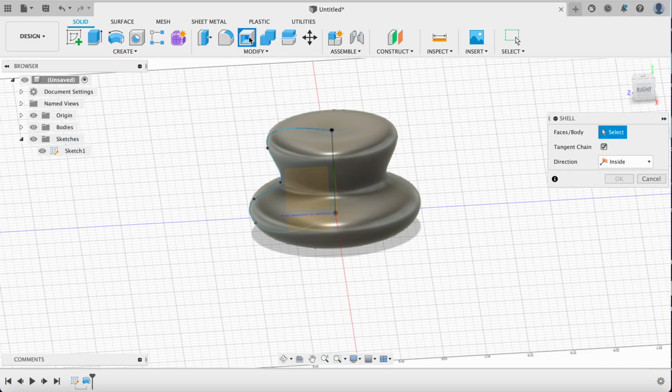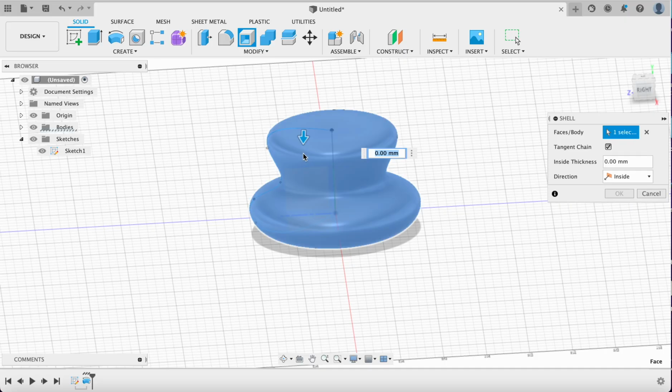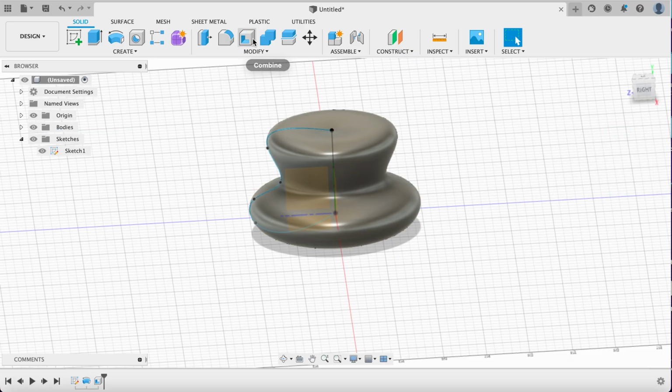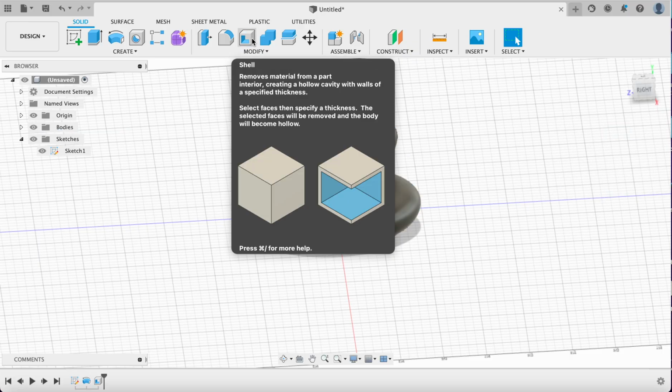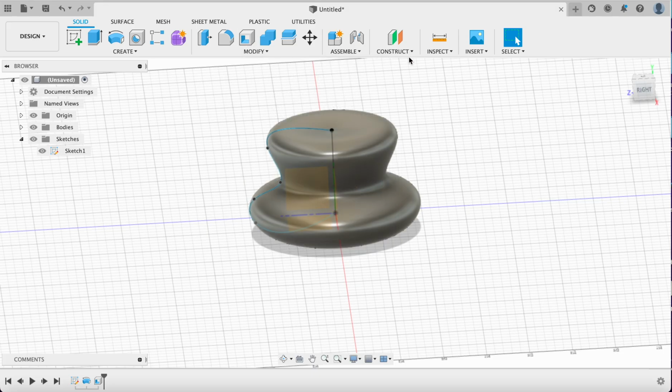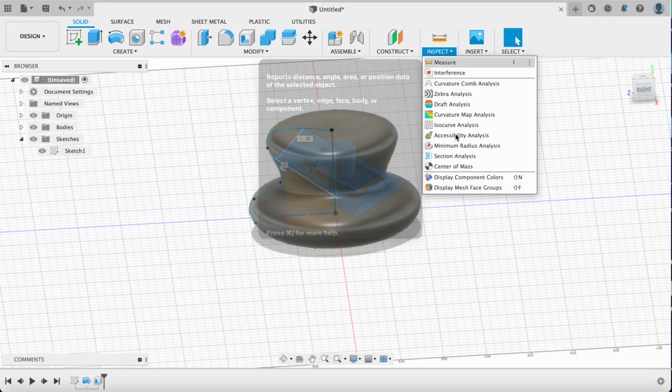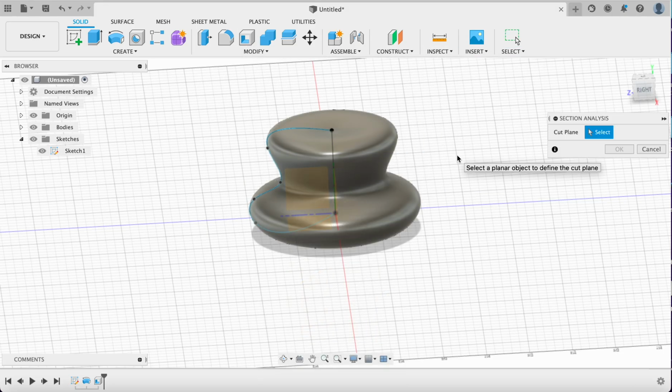The next thing we're going to do is shell. So shell is when you take an object and you tell it, like I'm going to tell it right now, I want 3 millimeters of a wall thickness. And what the shell command does is it really just determines what that is. And again, if you hover over it, it's kind of telling you here. But if you want to verify this, you can click Inspect and go to Section Analysis.